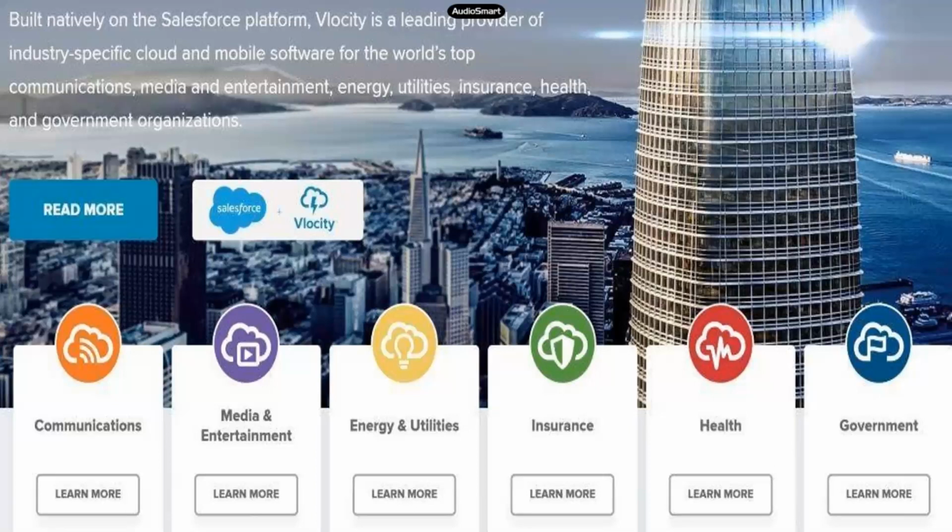So they have identified the whole business flow in each particular domain, and they have created a data model by creating certain objects and relationships and fields, all these things. So when you download a managed package of a particular industry, you'll get all of these features in hand right away.